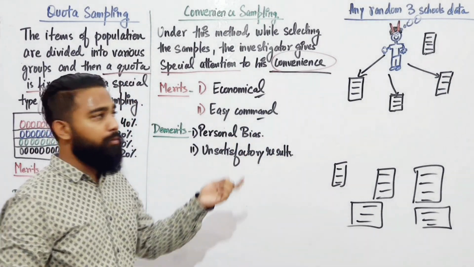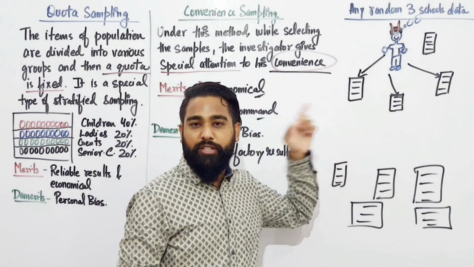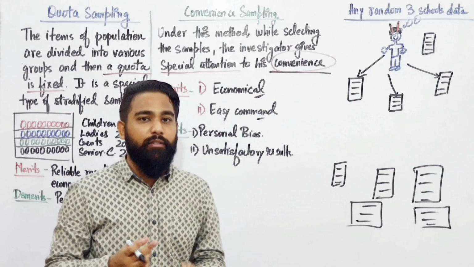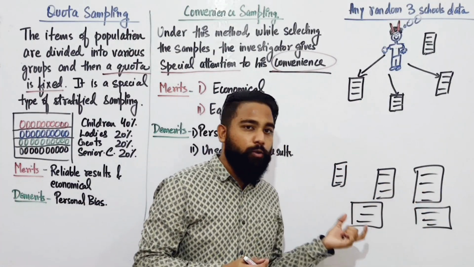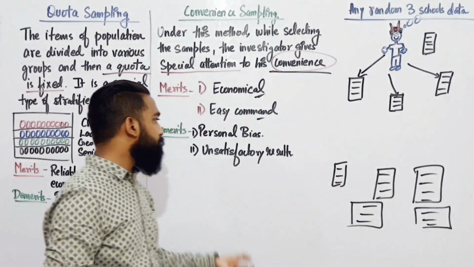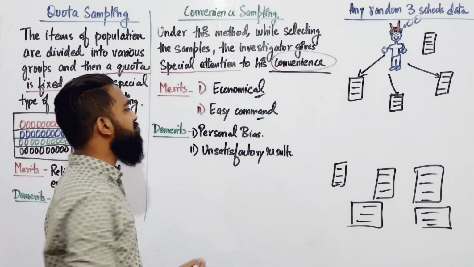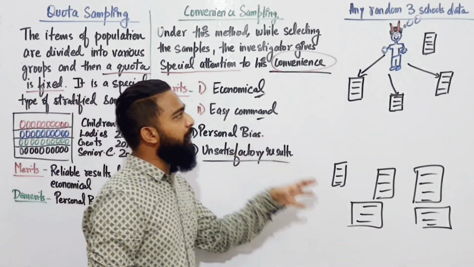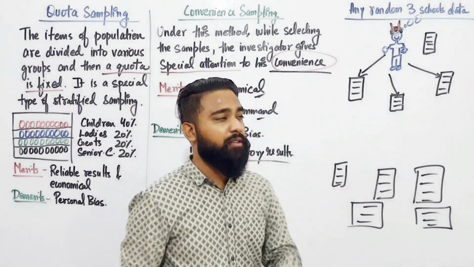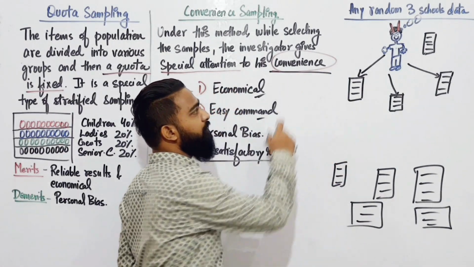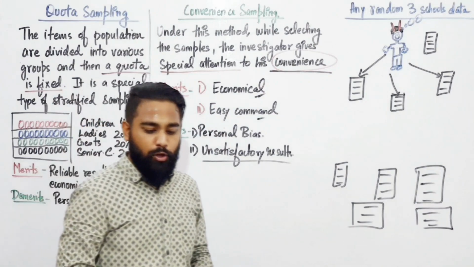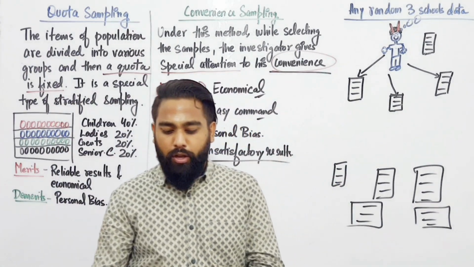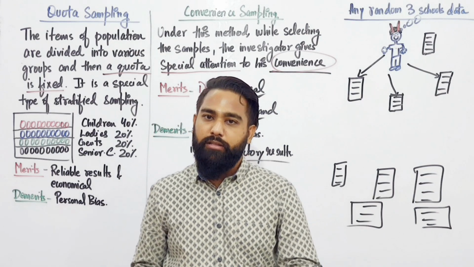Demerits: personal bias, because he is visiting the schools which are nearest to him. Maybe the data he needs to recover is in other schools, not in these schools. So there will be some personal bias and the results will be unsatisfactory, because the data has been brought not on a random basis but on the basis of his convenience. So that's your quota sampling and convenience sampling. So your non-random sampling is completed.